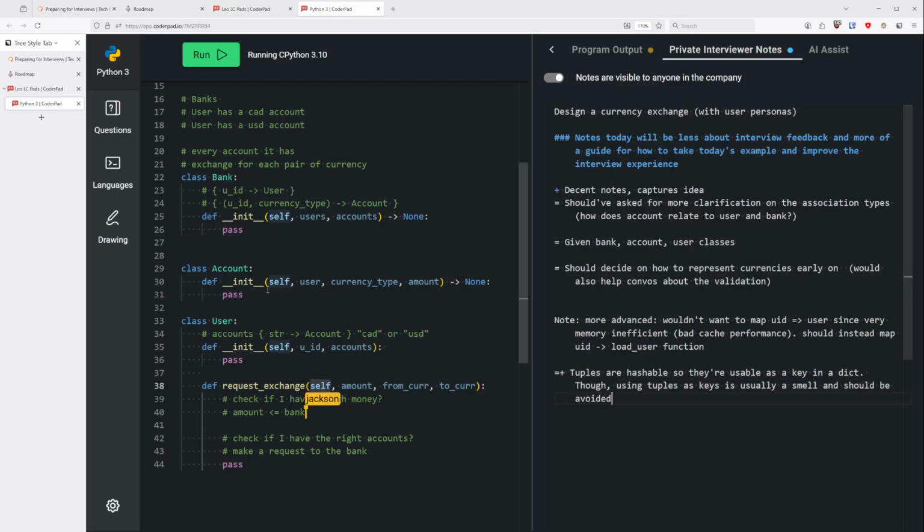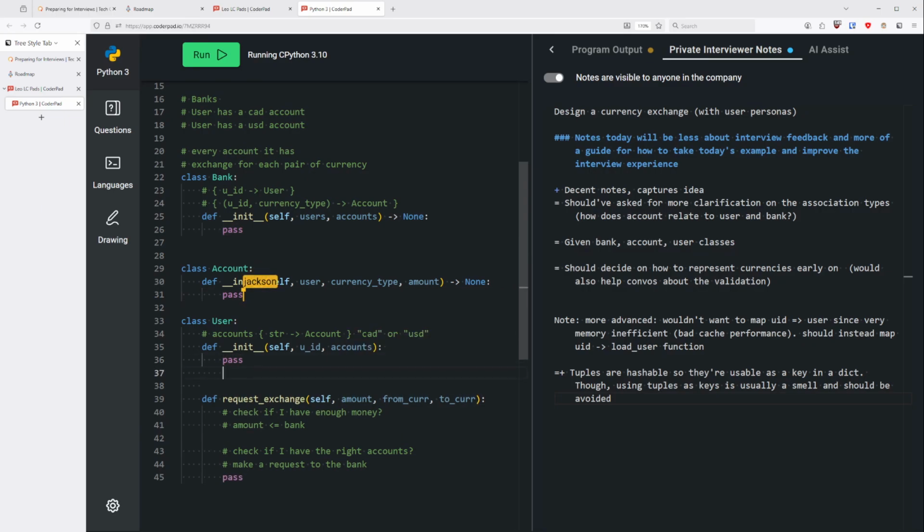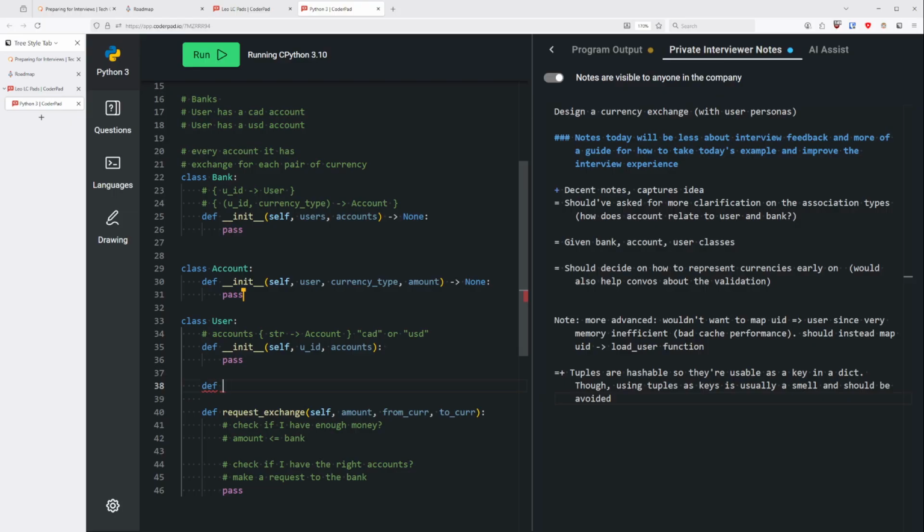Okay, so the constructor, right? Presumably when you construct an account, you might have a default value here, and I think it's totally fine to put a default value in here. But when you're thinking about this, you should be thinking about some other operations which might be possible on an account. And just to help us move along, think about this, right?